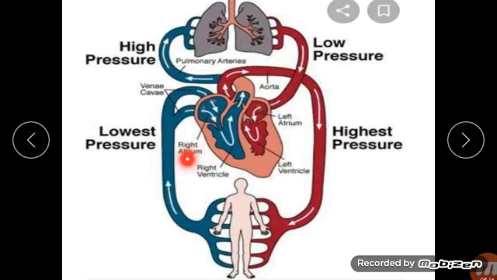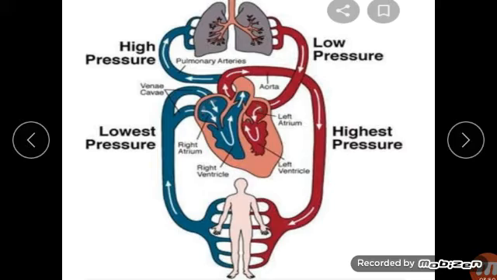Deoxygenated blood is pumped to the lungs. Look here, look at that red, this deoxygenated blood is pumped to our lungs from the heart. From here it is pumped to the lungs for oxygenation.